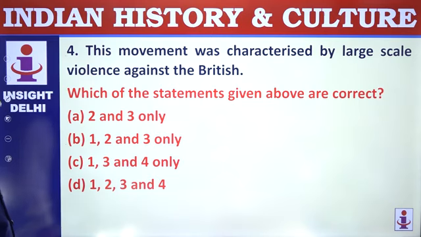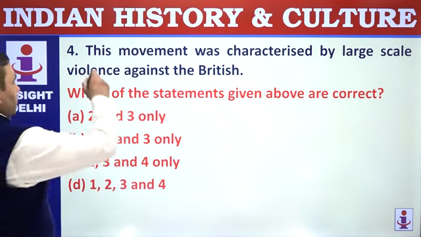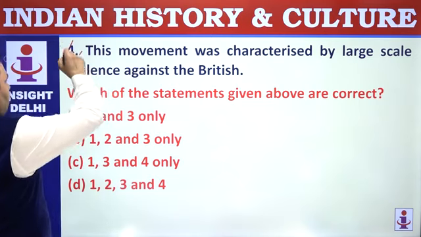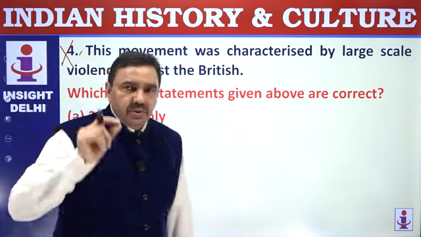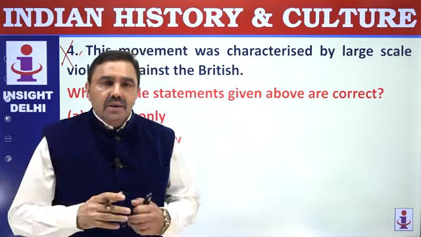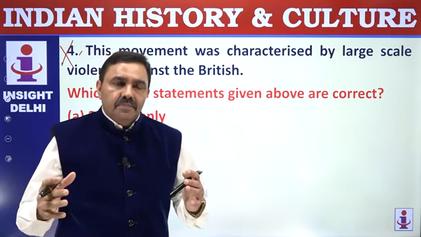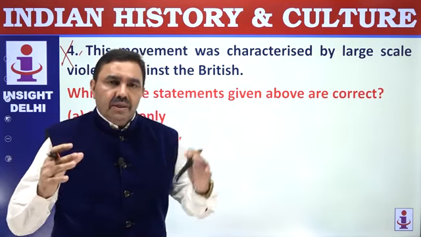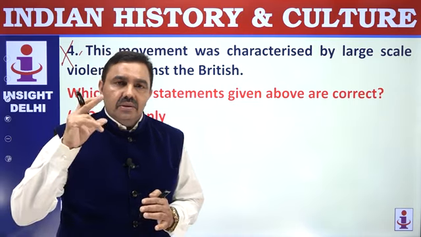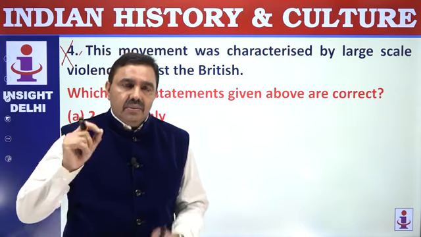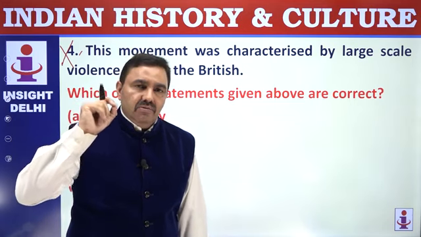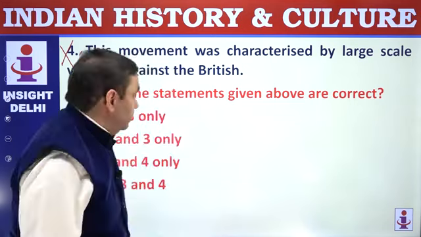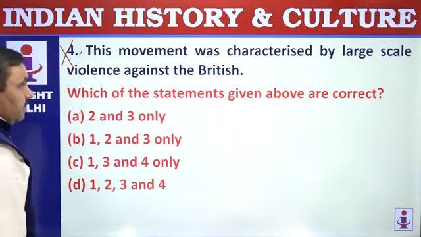This movement was characterized by large-scale violence against British. There was no violence. One violent incident happened, that was Chori Chora incident, and because of that Chori Chora incident, Mahatma Gandhi called it off. 22 policemen were burnt alive at Chori Chora. That was the only violent incident, and that was the reason why this movement was suddenly called off by Mahatma Gandhi. 1 to 3.